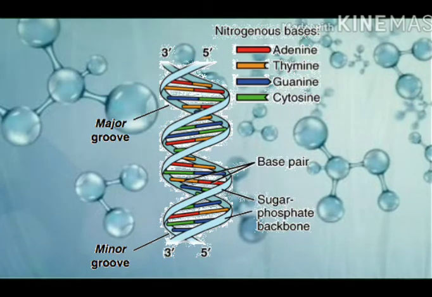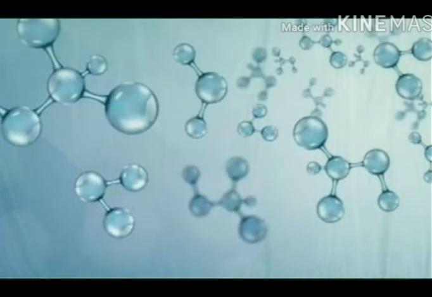I think it is clear to you. You are observing this in the diagram. I have turned sideways to explain the full-length diagram. You are observing two double helical, or spirally arranged, strands, and if you observe the tip of each strand, you will find one is 3 prime, 5 prime, and another is 5 prime, 3 prime. Meaning 5 dash, 3 dash, or 3 dash, 5 dash. This is the anti-polarity of the strands that you will study in detail in class 12th.